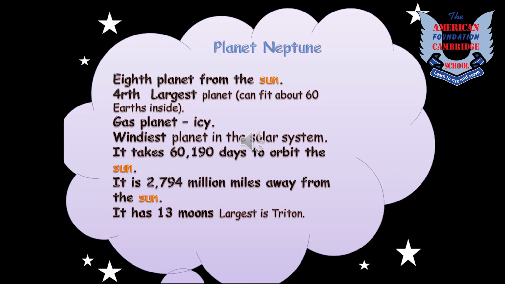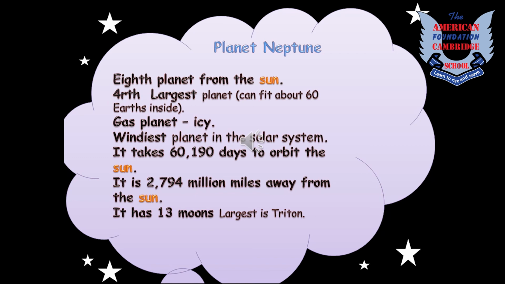Planet Neptune. Kids, as I have told you, this is the farthest planet of the solar system, but when it comes to size, it is 17 times heavier than the Earth and it is a little bit heavier than Uranus as well. Neptune's atmosphere, children, is mostly made up of hydrogen and helium, but it also contains a small amount of methane which gives the blue color to this planet.